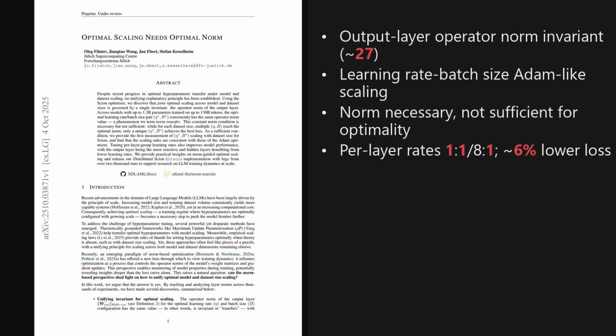Two takeaways stand out. The operator norm of the output layer acts as a reliable invariant for optimal scaling, and the best learning rate and batch size follow Adam-like square root style rules, while per layer group tuning, with a lower hidden rate, gives extra gains. The implications are faster, cheaper, hyperparameter transfer at scale.